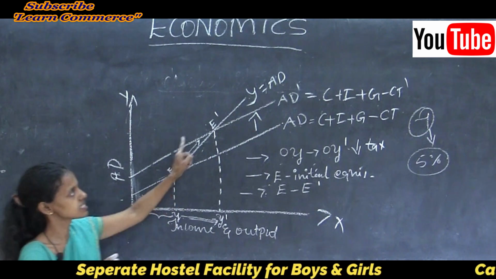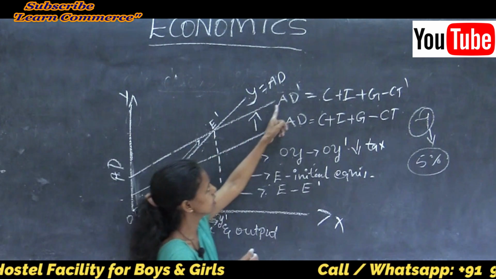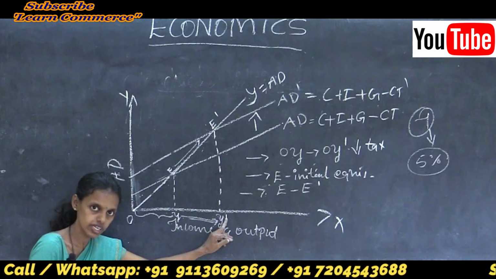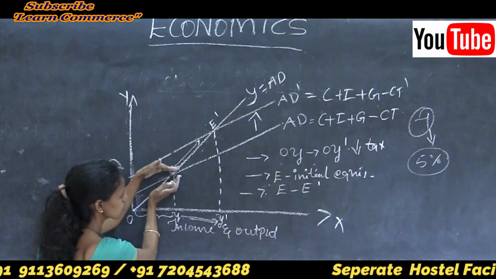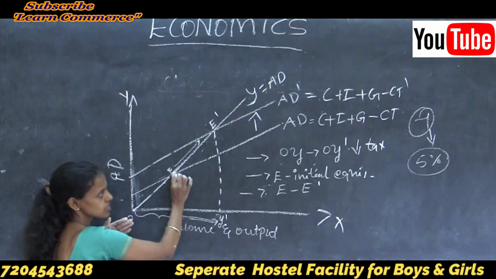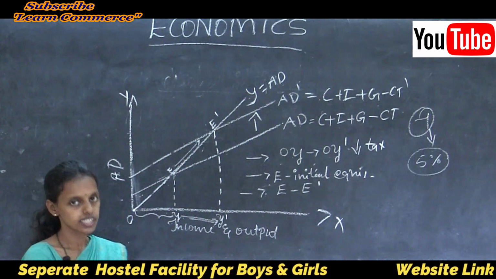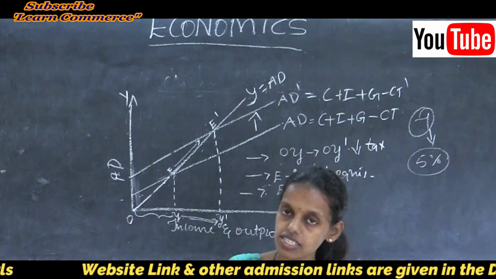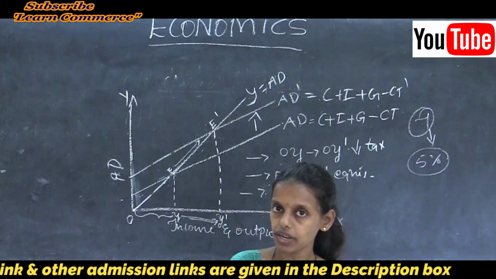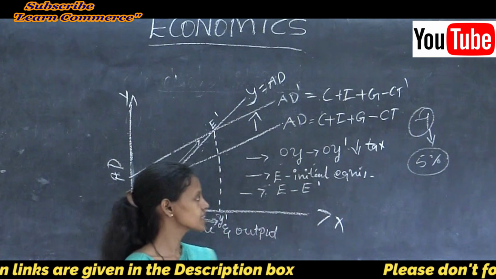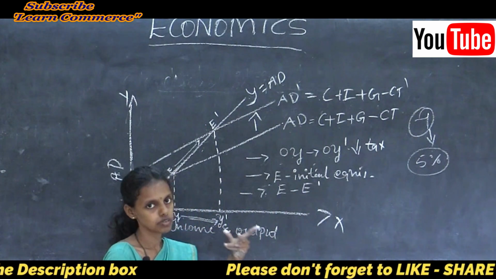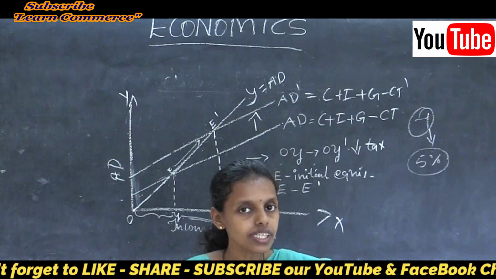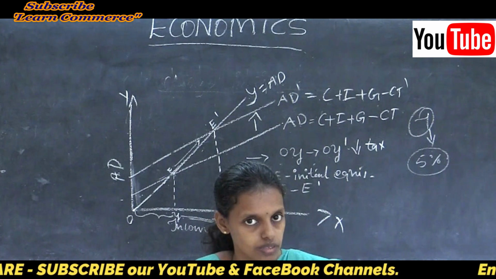The new equilibrium is E1 at line AD1. When the income shifts from OY to OY1, the equilibrium point shifts from E to E1 because of the change in aggregate demand. So a cut in the tax imposed by the government leads to an increase in the disposable income of an individual. The government reduces the tax with the intention of the welfare of the people.